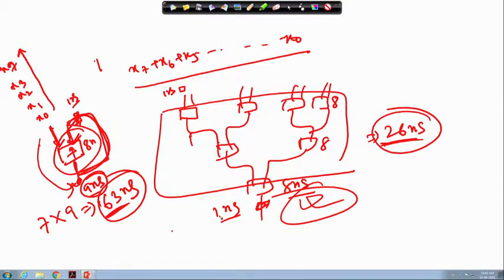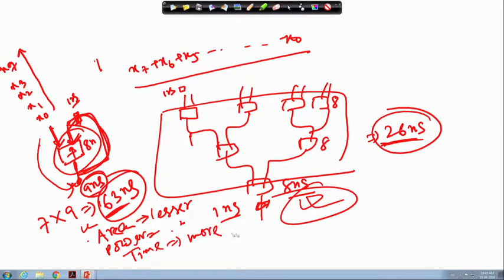This is the advantage of this serial architecture: the area is lesser, which means the power will also be lesser, but the time is more.